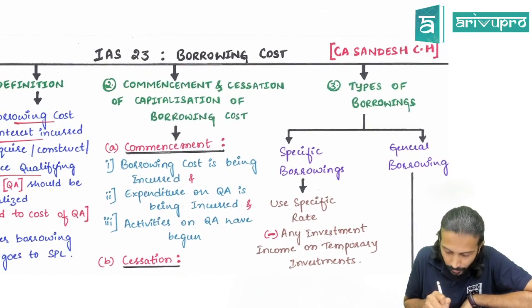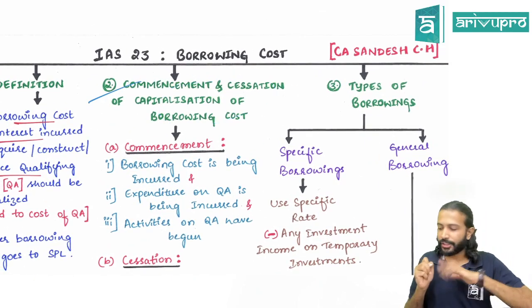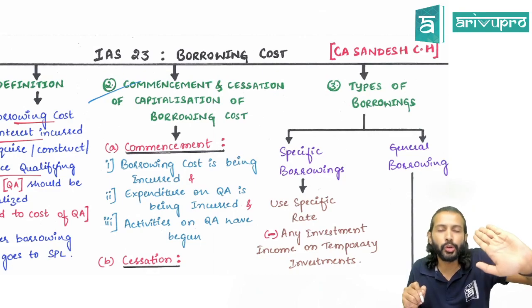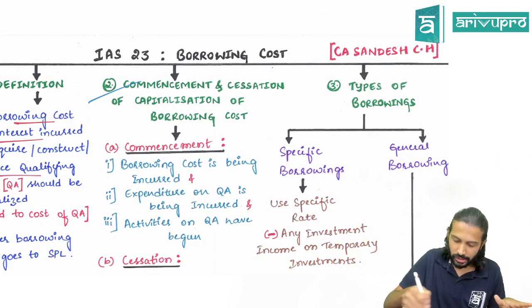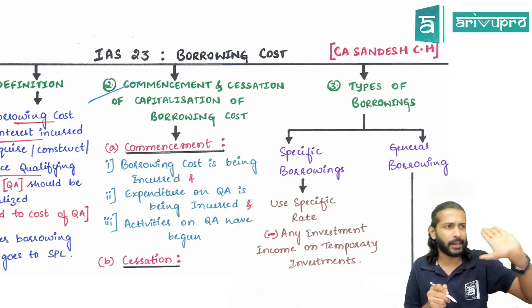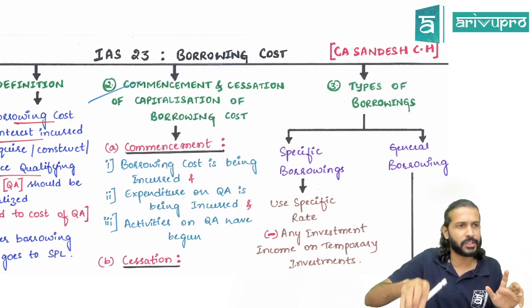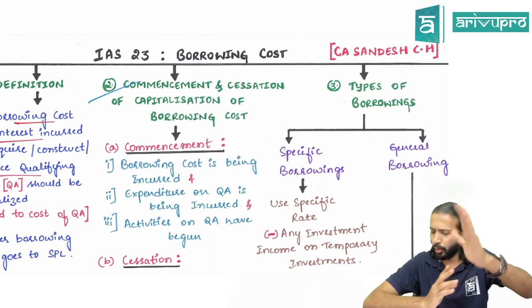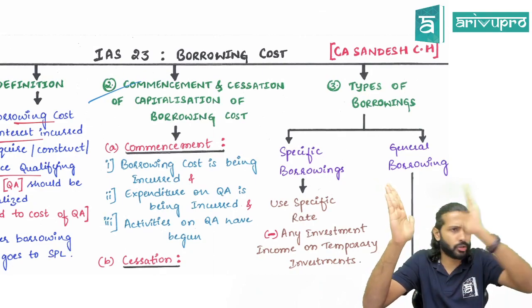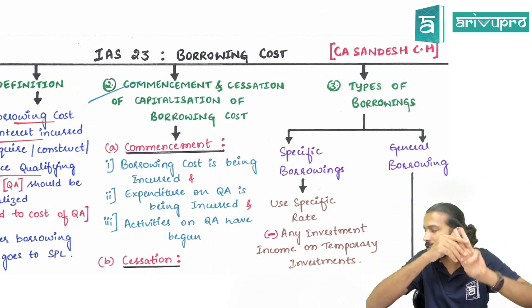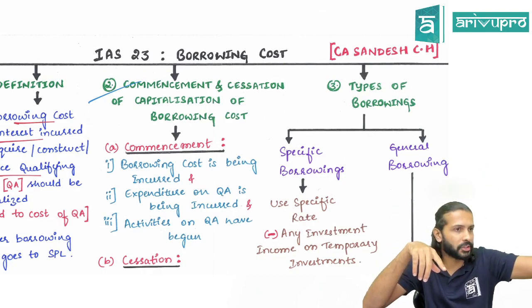Okay, second: commencement and cessation of borrowing cost. Meaning, when should you start capitalizing borrowing cost, and when should you stop capitalizing borrowing cost? These are the two concepts. Stop, we'll take later. Commencement, we will first see. You will start capitalization, meaning you will start adding the interest cost to the asset cost, when 3 conditions are satisfied. All 3 conditions should be satisfied.